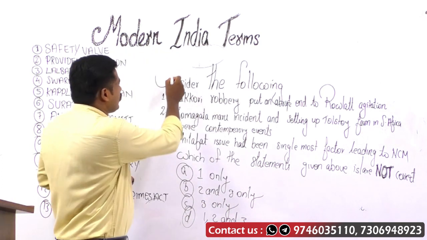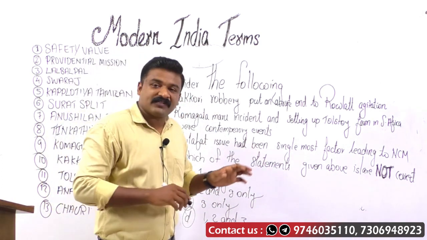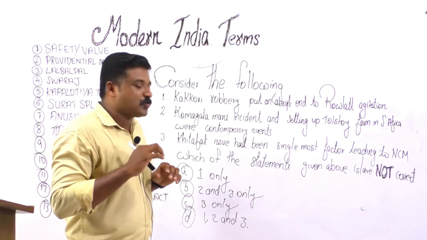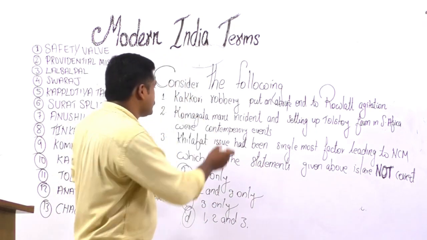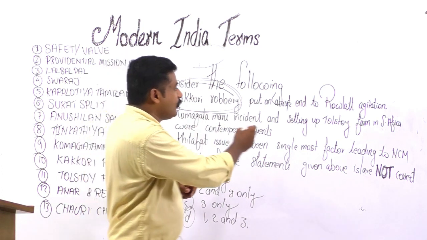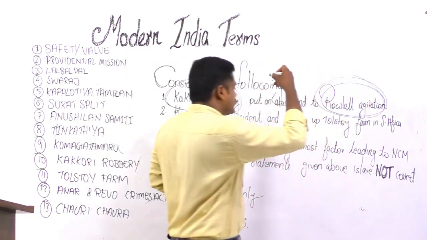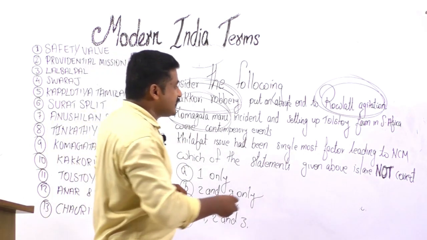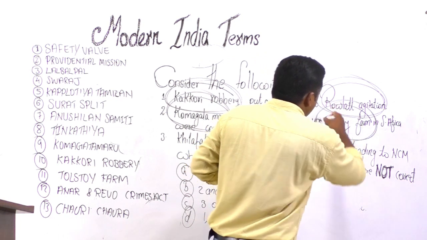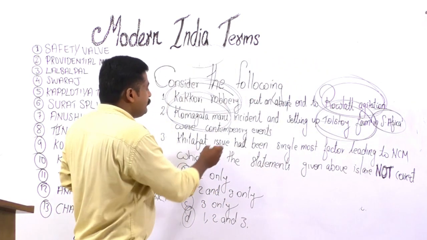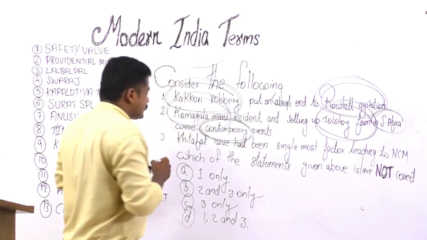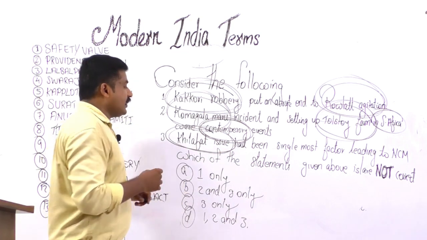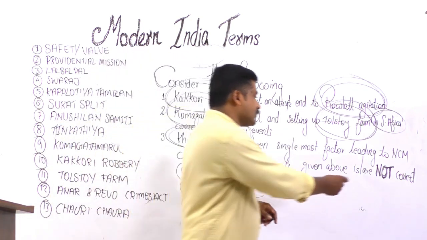There is a question: consider the following statements. Three-statement type questions are there. Kakori robbery put an abrupt end to the Rowlatt agitation. Second statement: the Komagata Maru incident and the setting up of Tolstoy Farm in South Africa were contemporary events. Then there is a statement: the Khilafat issue had been the single most important factor leading to the NCM.